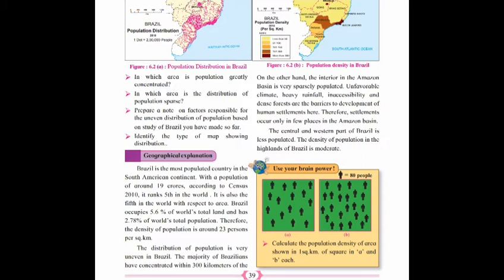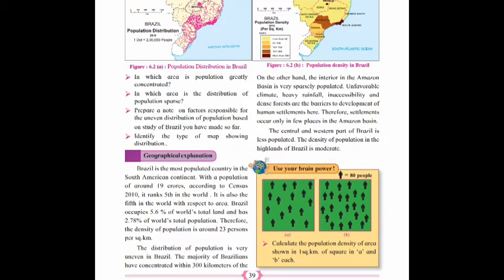If you compare the density of population of Brazil and India, then you will see that the density of population of India is 382 persons and of Brazil is 23 persons per square kilometer. So see the difference.